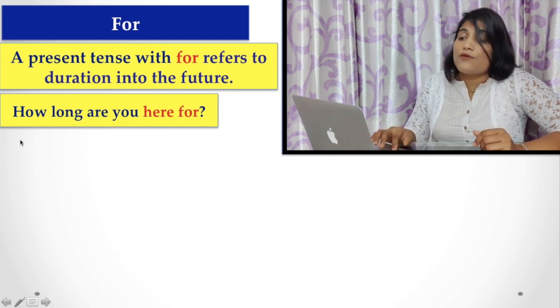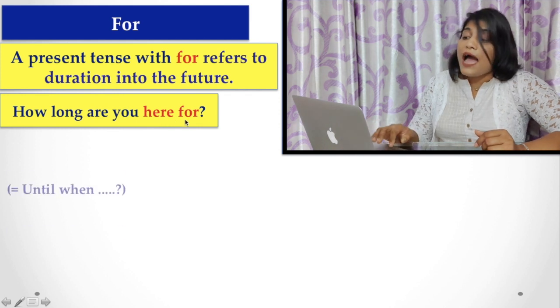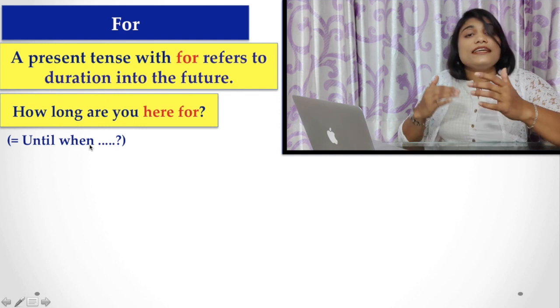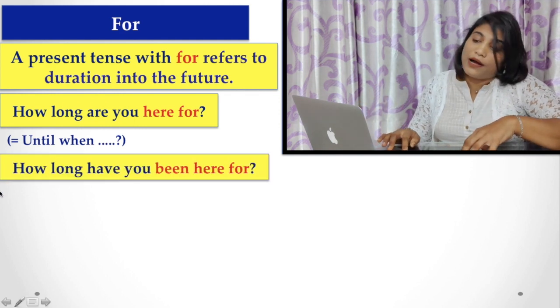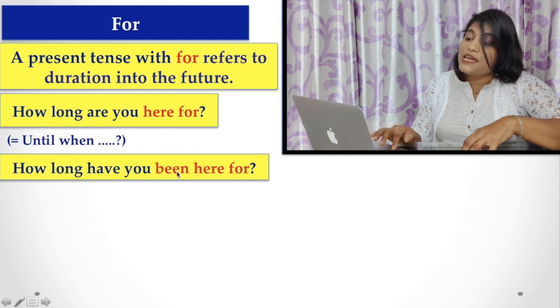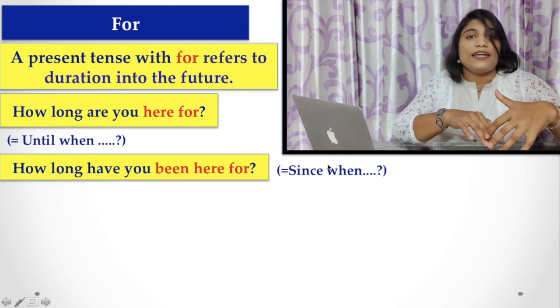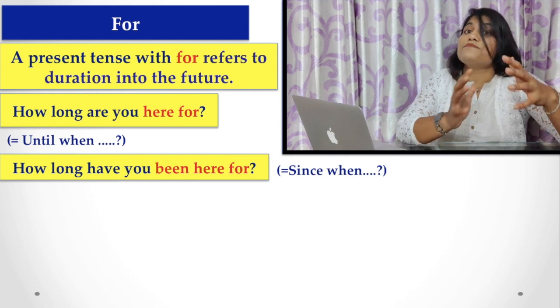When we say how long are you here for, that means until when you are here, that is, the duration is into the future. But if you are saying how long have you been here for, that means since when you are here, that is past; the sense is past.